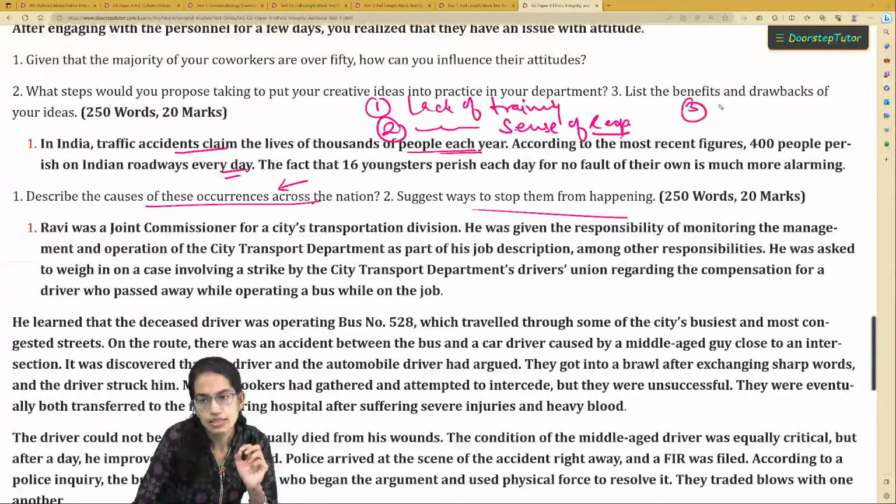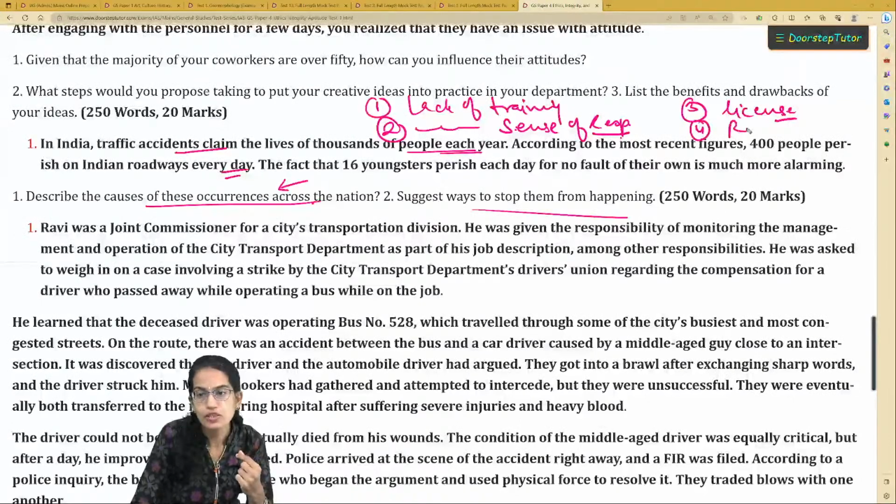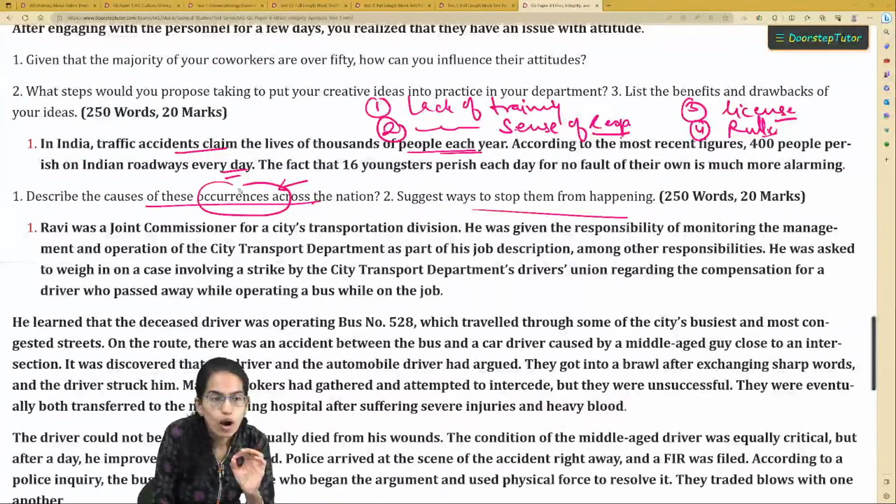The third is, since this is a paper on ethics, you need to know whether the person is driving with a license or even without a license. Are they well acquainted with the traffic rules and regulations, right? And then at which age are they allowed to drive?